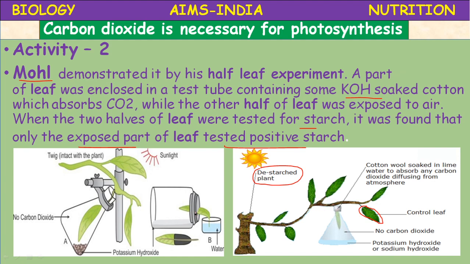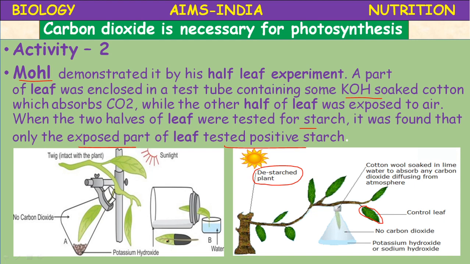And here, the half leaf experiment like this: through a split cork, half of the leaf is inside, half of the leaf is outside, water is provided, and the experiment was conducted, entire setup kept in the sunlight. After 2 to 3 hours, if the starch experiment is conducted, the leaf which is present outside turned deep blue.